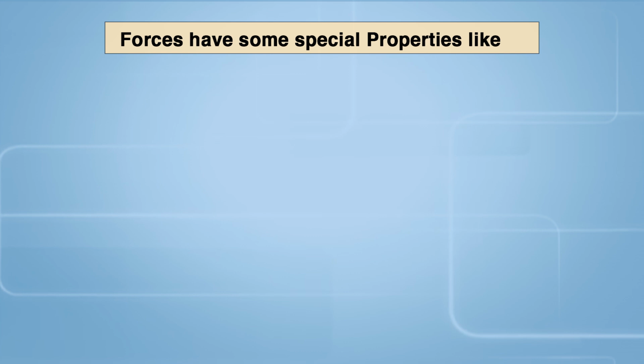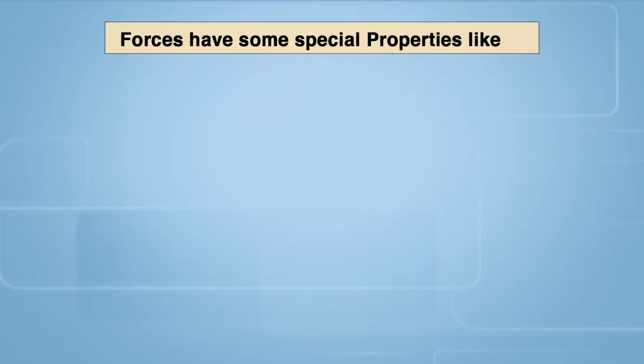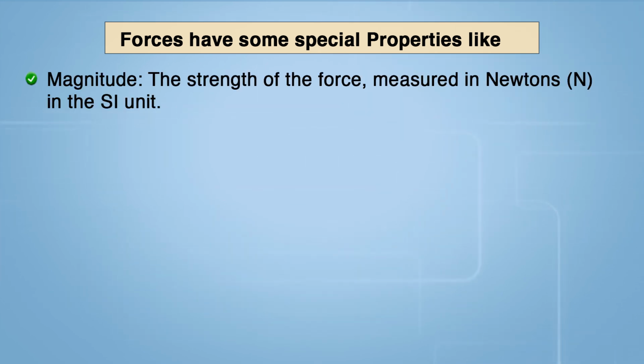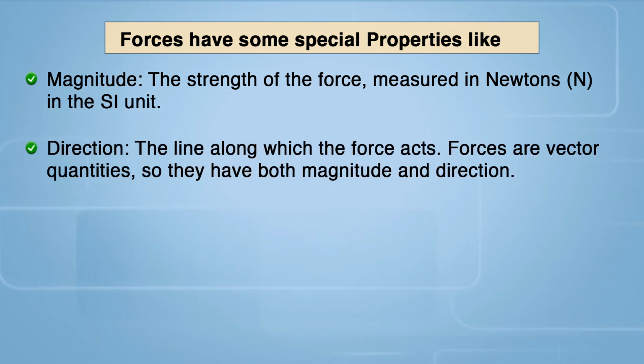Forces have some special properties like magnitude, direction and point of application. First one is magnitude. The strength of the force, measured in newtons, denoted by capital N in the SI unit. Direction. The line along which the force acts.